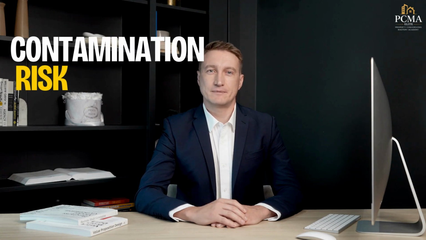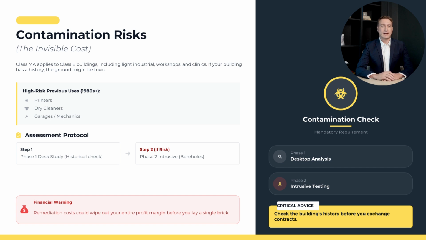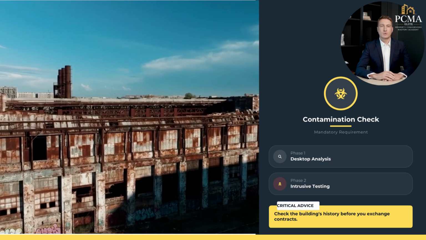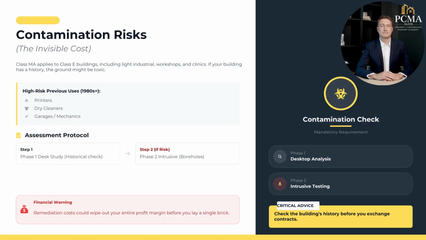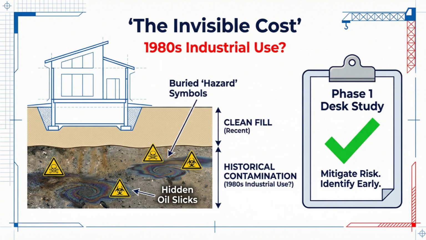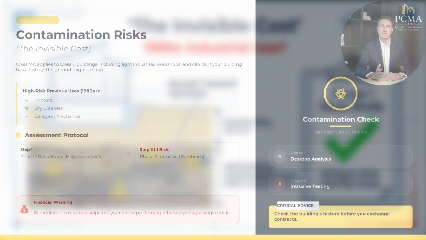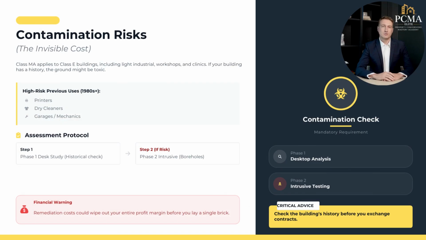Condition number 2. Contamination. Class MA applies to Class E buildings. That includes light industrial, workshops, and clinics. If your building was used as a printer, a dry cleaner, or a garage in the 1980s, the ground might be contaminated. Planning officers will demand a Phase 1 desk study. If that study flags a risk, you need a Phase 2 intrusive survey. That means drilling boreholes. If you find contamination, your remediation costs could wipe out your entire profit margin before you lay a single brick. Check the history before you exchange.